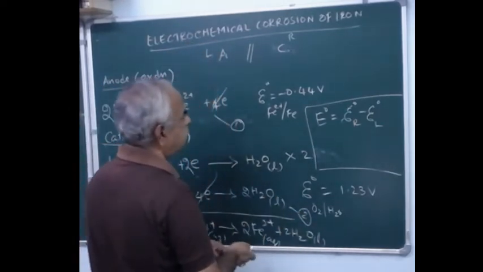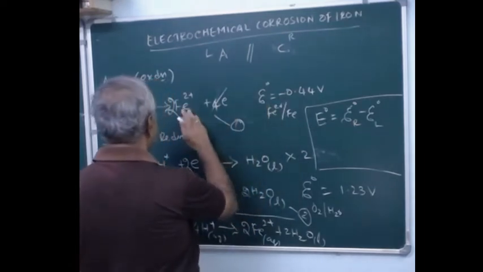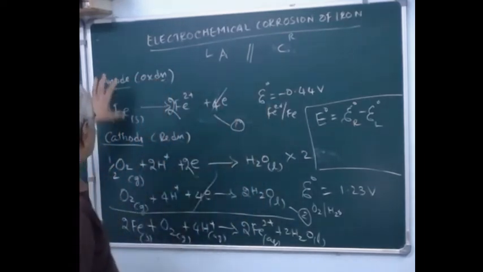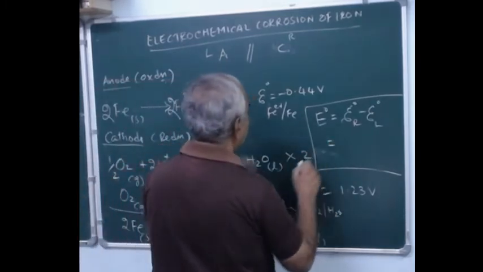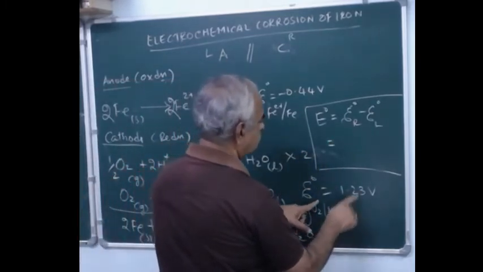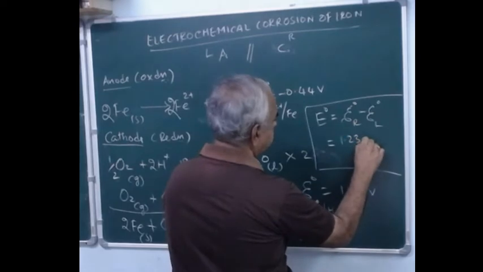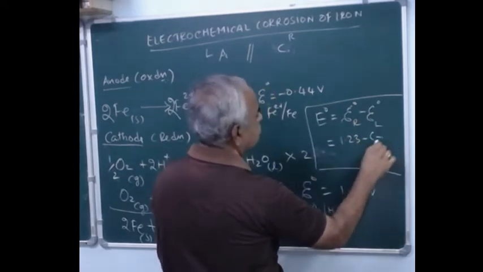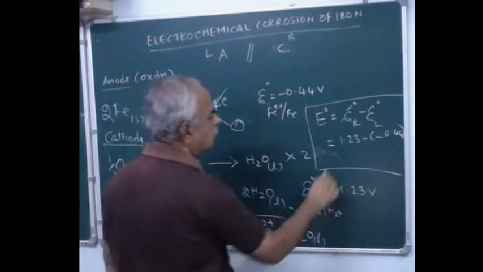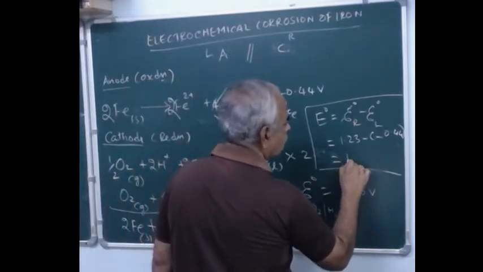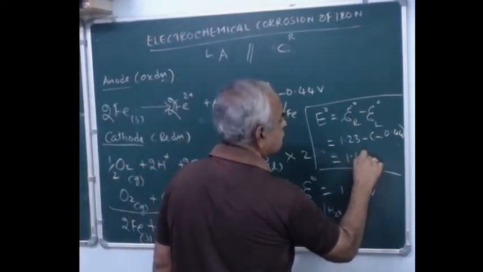And what could be its value? This is nothing but E right minus E left. This is the left electrode, this is the right electrode, so the right electrode is 1.23 minus of minus left electrode 0.44, using the reduction potentials. Now you get 1.67 volt.